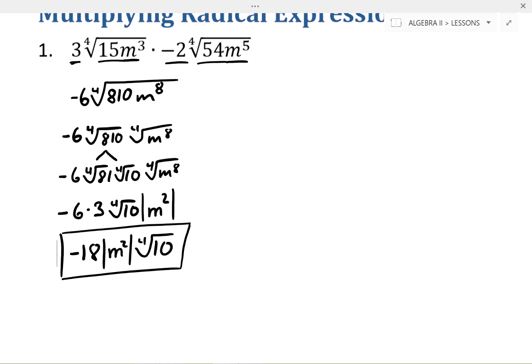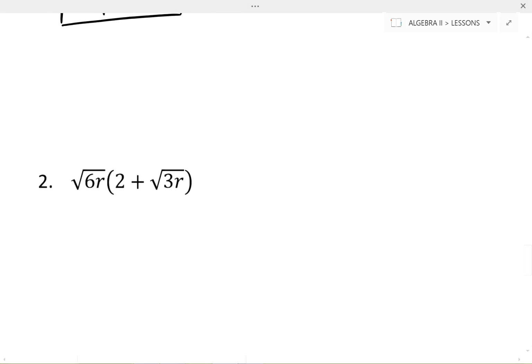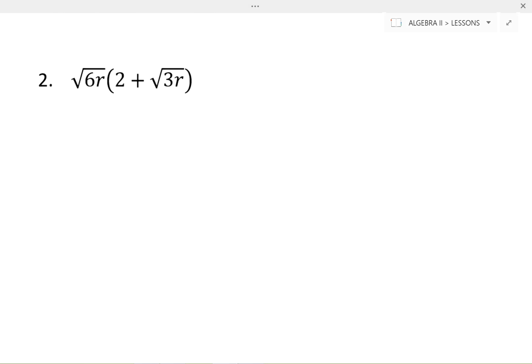Now, there are some other types of situations in which we're multiplying radical expressions. So let's go ahead and look at those. The other situation is when we're taking a radical expression and multiplying it or distributing it into a binomial expression. So in this case, we have the square root of 6r times the quantity 2 plus square root of 3r.